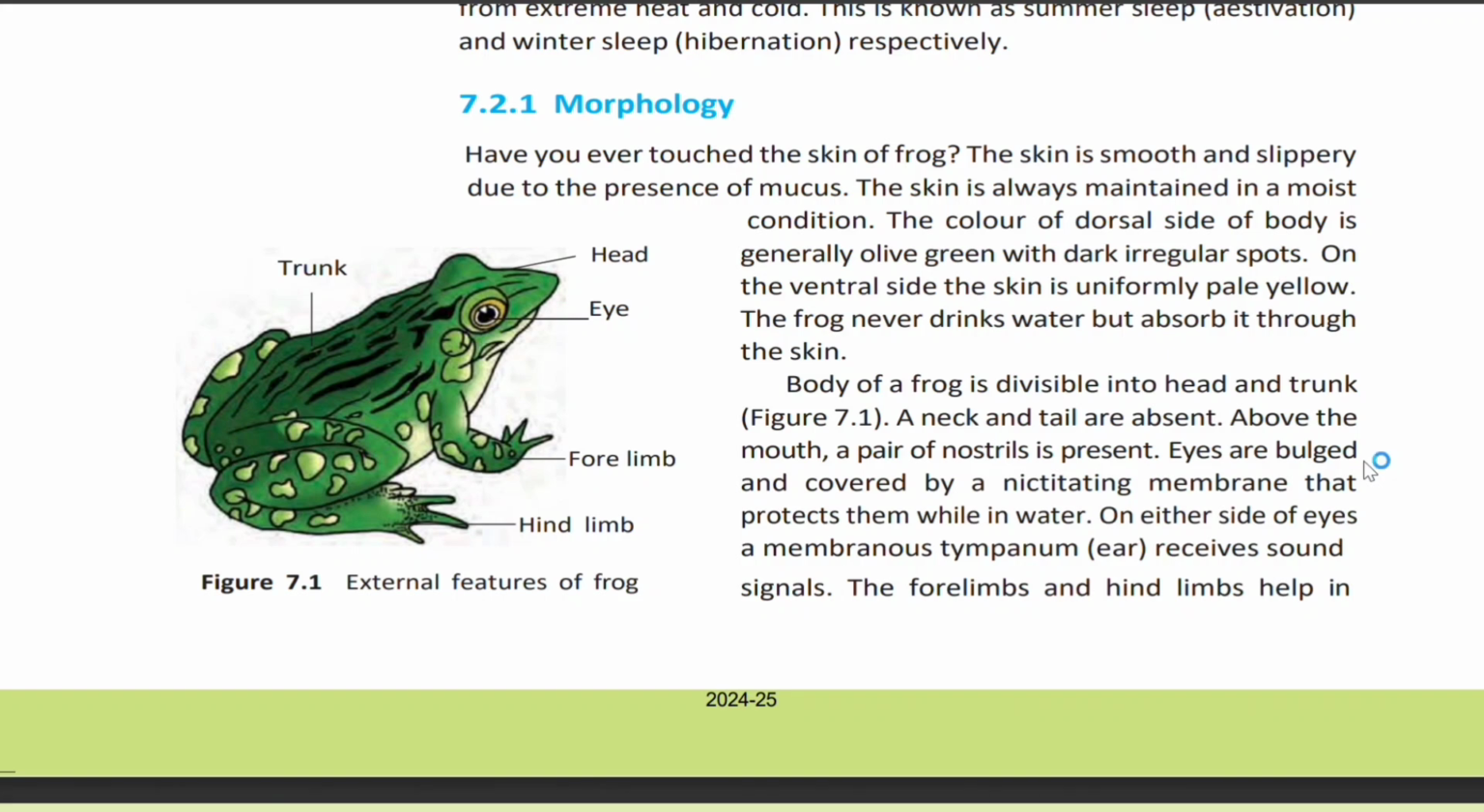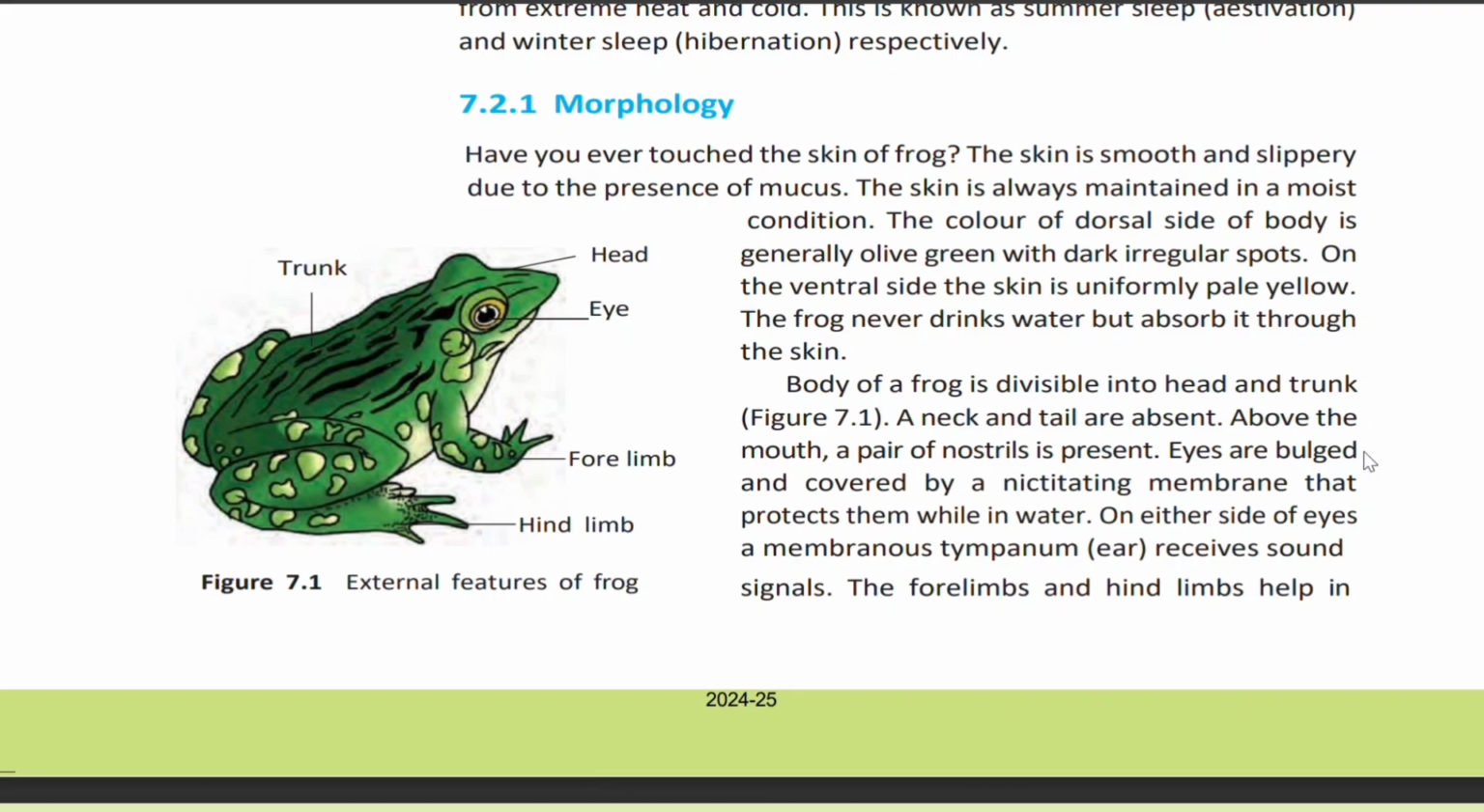The body of a frog is divisible into head and trunk. A neck and tail are absent. Above the mouth, a pair of nostrils is present. Eyes are bulged and covered by a nictitating membrane that protects them while in water. On either side of the eyes, a membranous tympanum, that is the ear, receives sound signals.